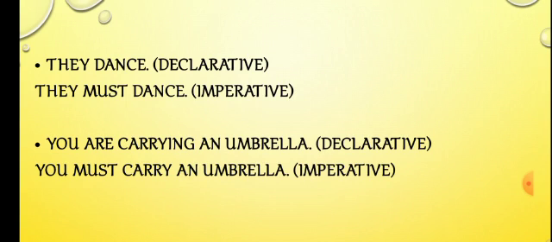Second example, you are carrying an umbrella, that is a declarative sentence. You're giving information or making a statement. You change that to imperative by adding the word must. You're ordering someone to do something, right? You must carry an umbrella. Imperative. This is how you change declarative to imperative.